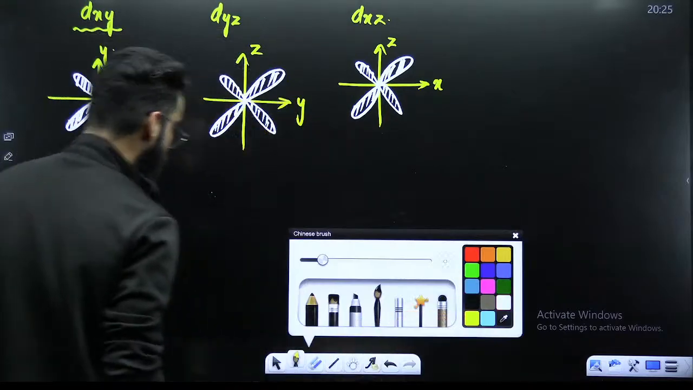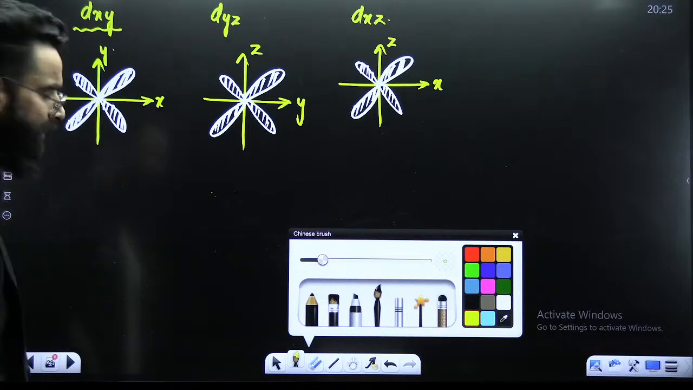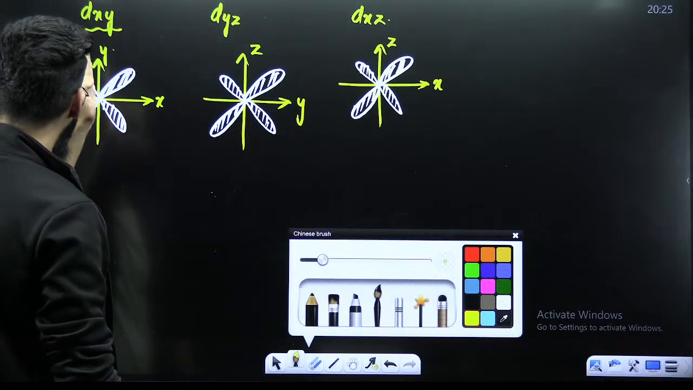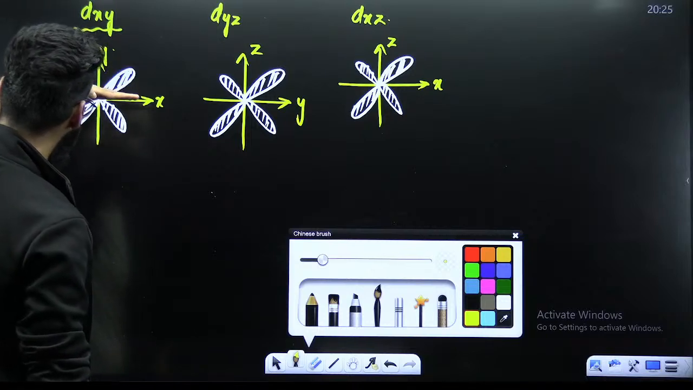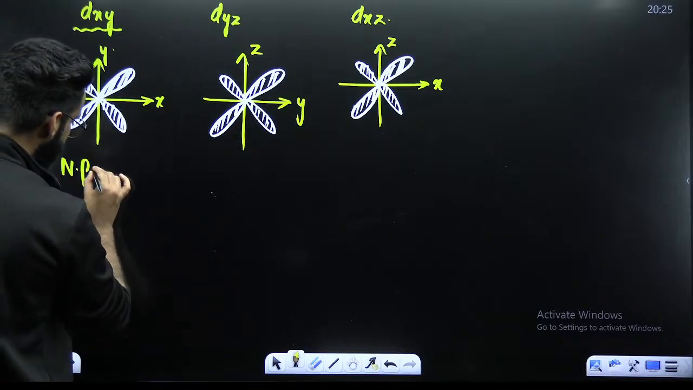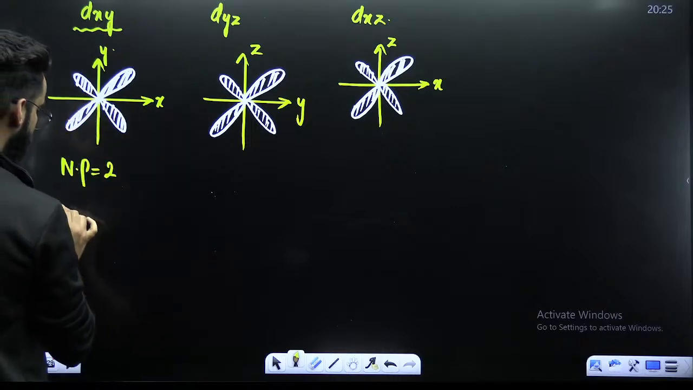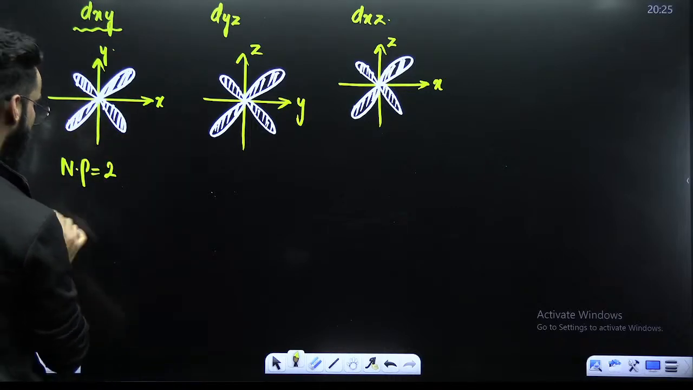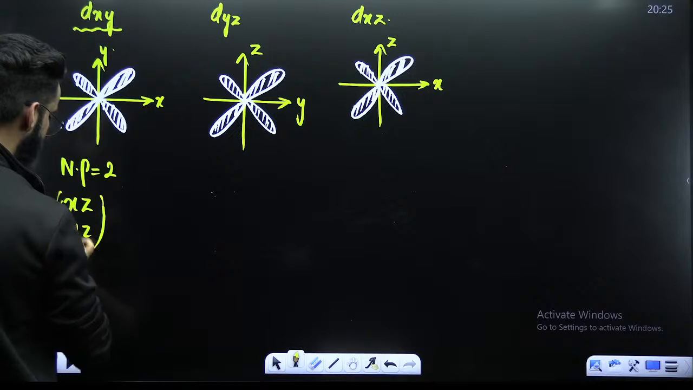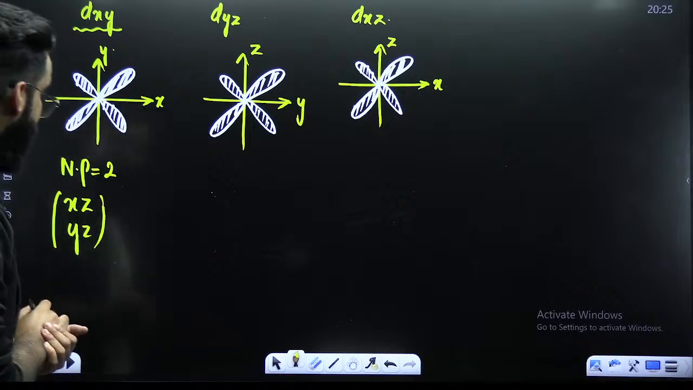Now, if I ask you, do you see any nodal plane over here? Do you see any plane on which electron density will be 0? I can cut this orbital along this plane, and on this plane there will be no electron density. Similarly, on this plane there will be no electron density. So in case of this d orbital, how many nodal planes are there? There are 2 nodal planes, right? Perfect. And what will these 2 nodal planes be? One is going to be your xz nodal plane, one is going to be your yz nodal plane. These are the 2 nodal planes in case of your dxy.